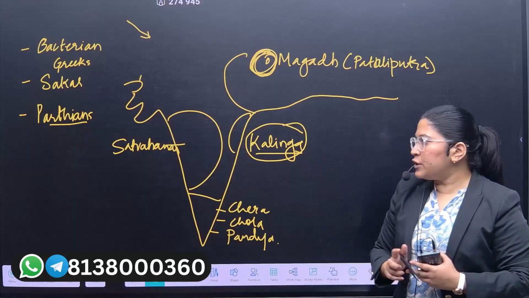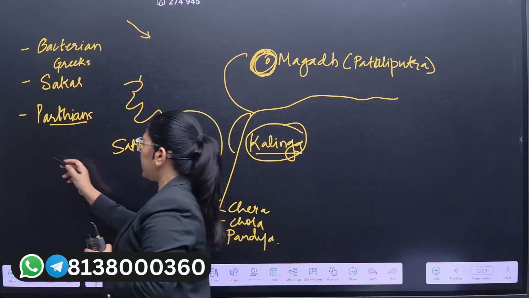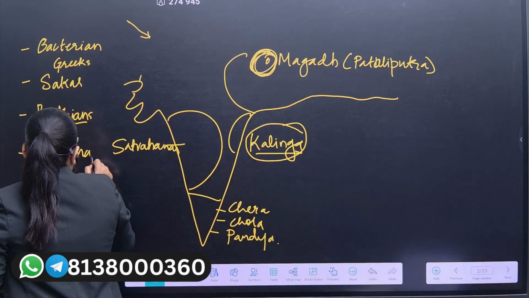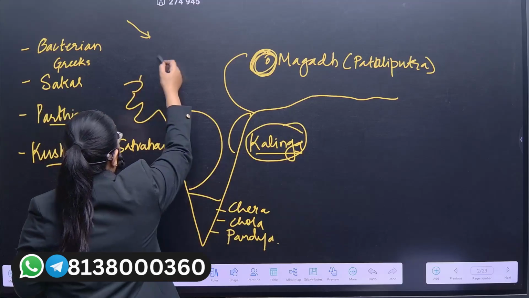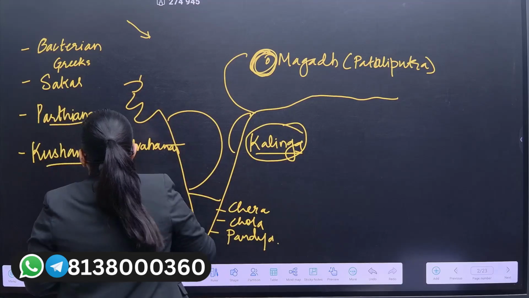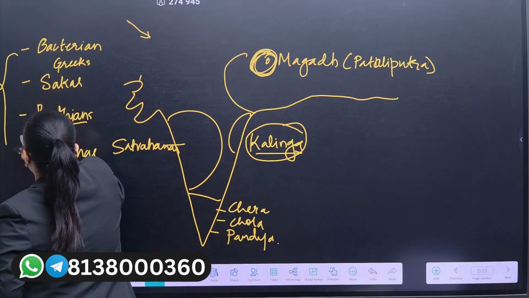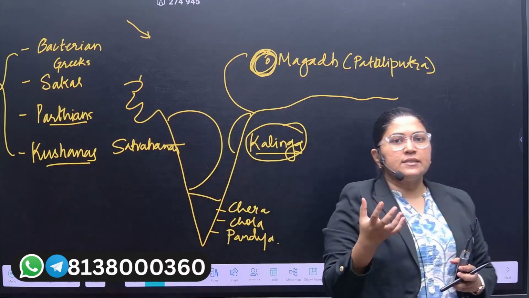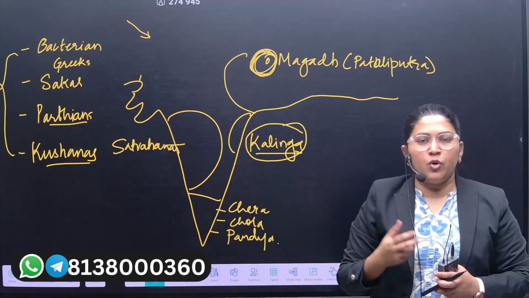Now after that, it was the Kushanas, who ruled over northwest India. So in northwest India you will find four rulings during this post-Mauryan period.